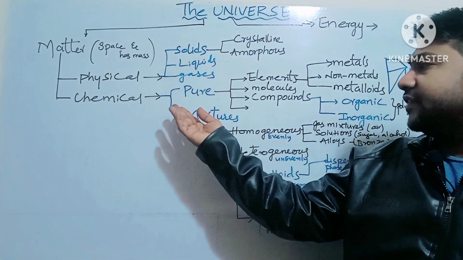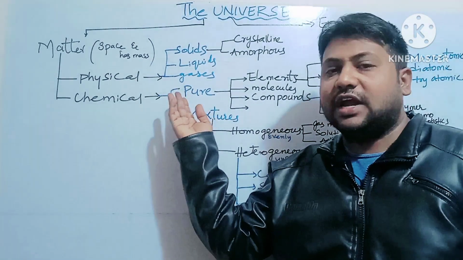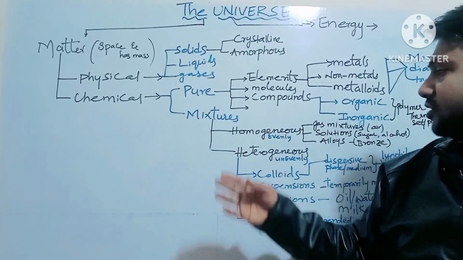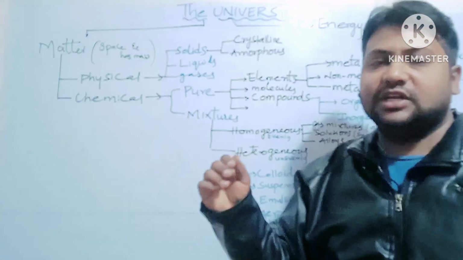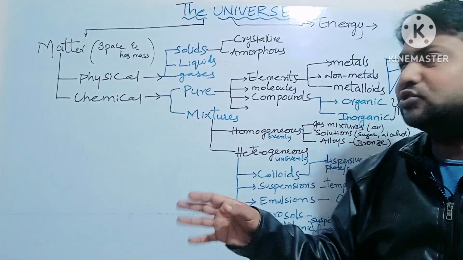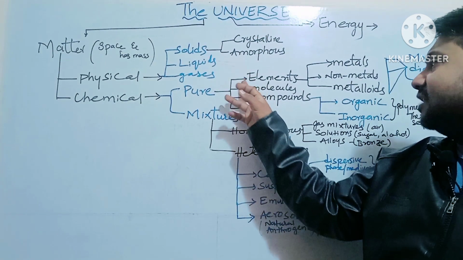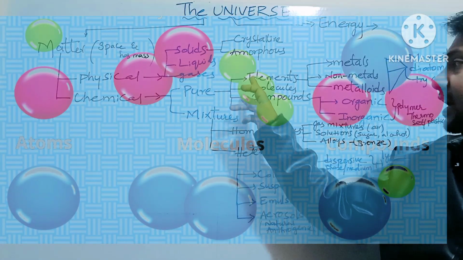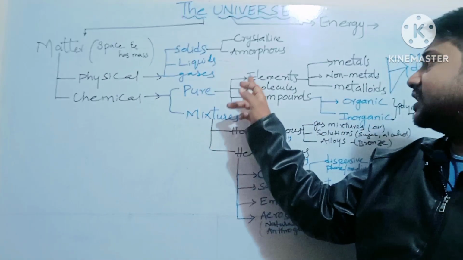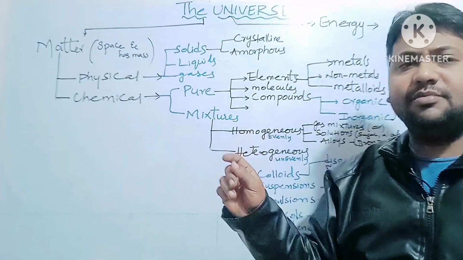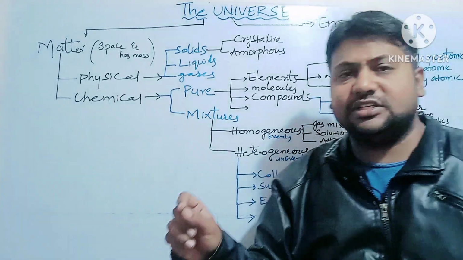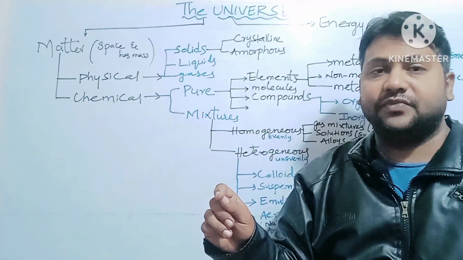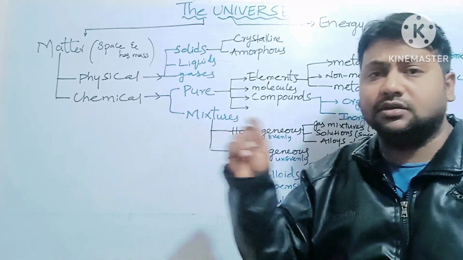Then coming to the chemical matter, that is pure and mixtures. Let us discuss first the pure type of matter. In pure matter we come across elements, molecules, compounds. Let me discuss the elements. An element is a chemical species with a given number of protons.